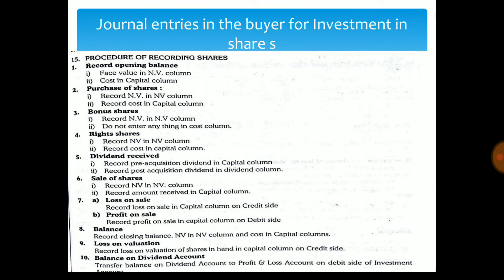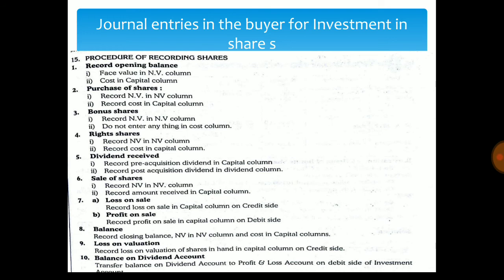Next is the transaction of the sale of shares. The amount is recorded in the nominal value column for the shares sold, and secondly this amount is recorded in the capital column at the amount received from the sale of shares.